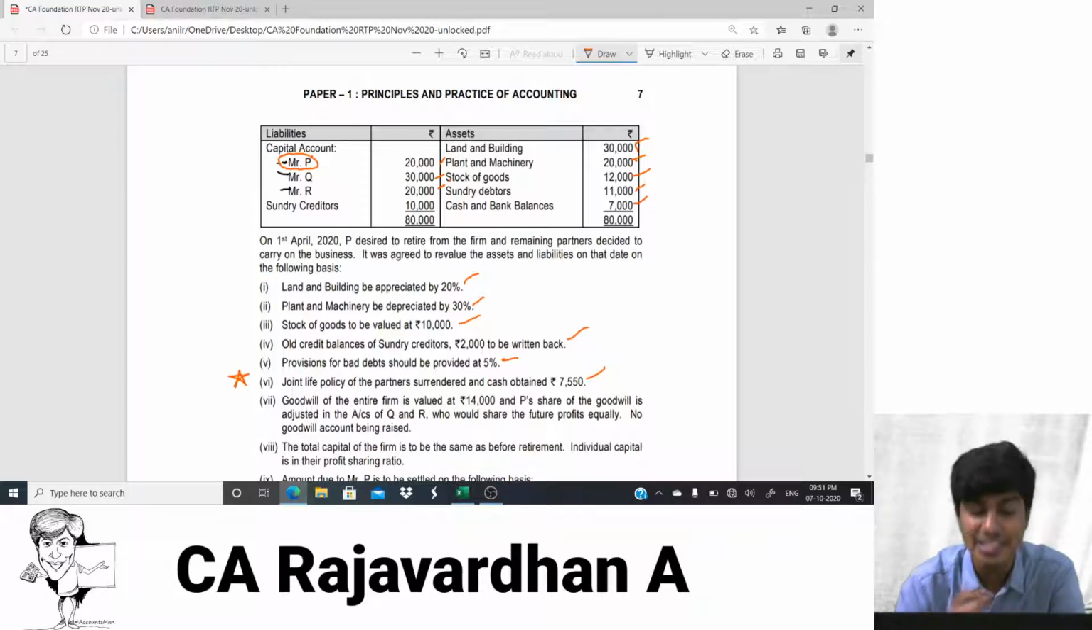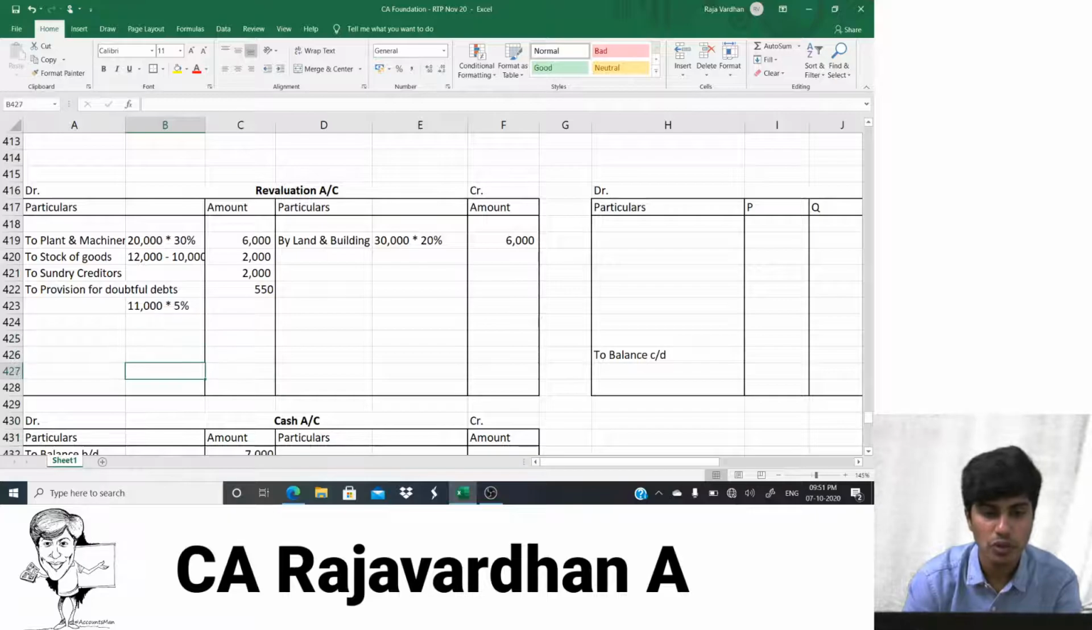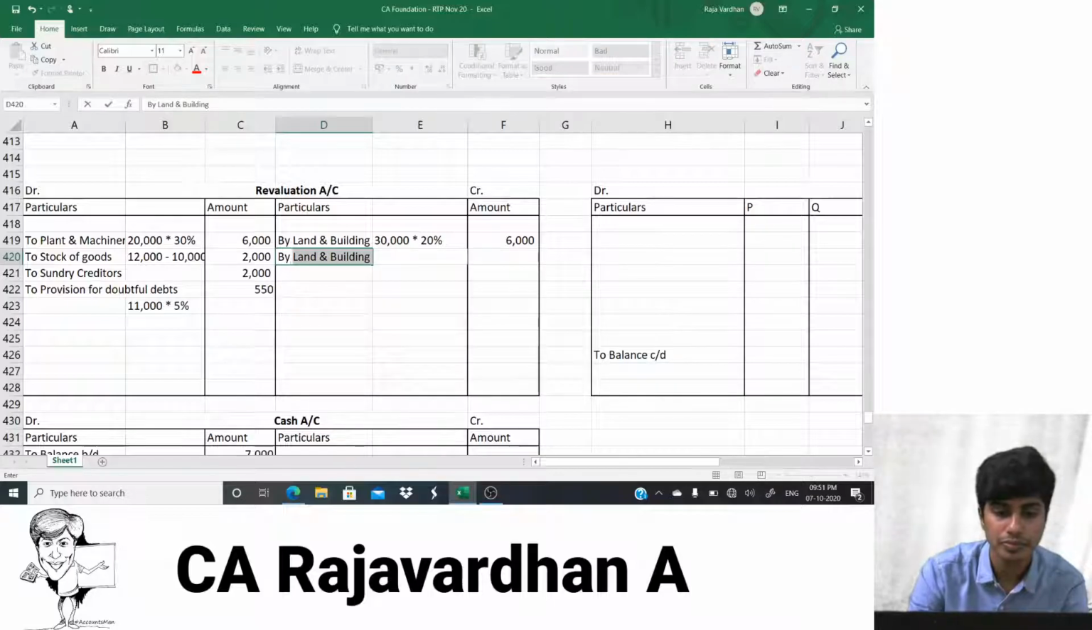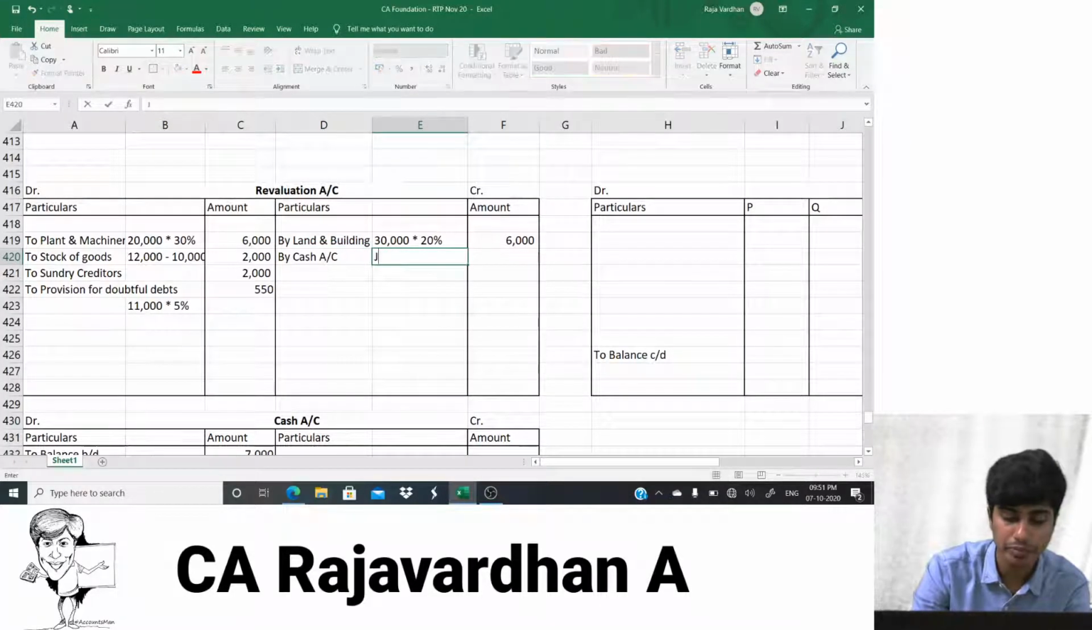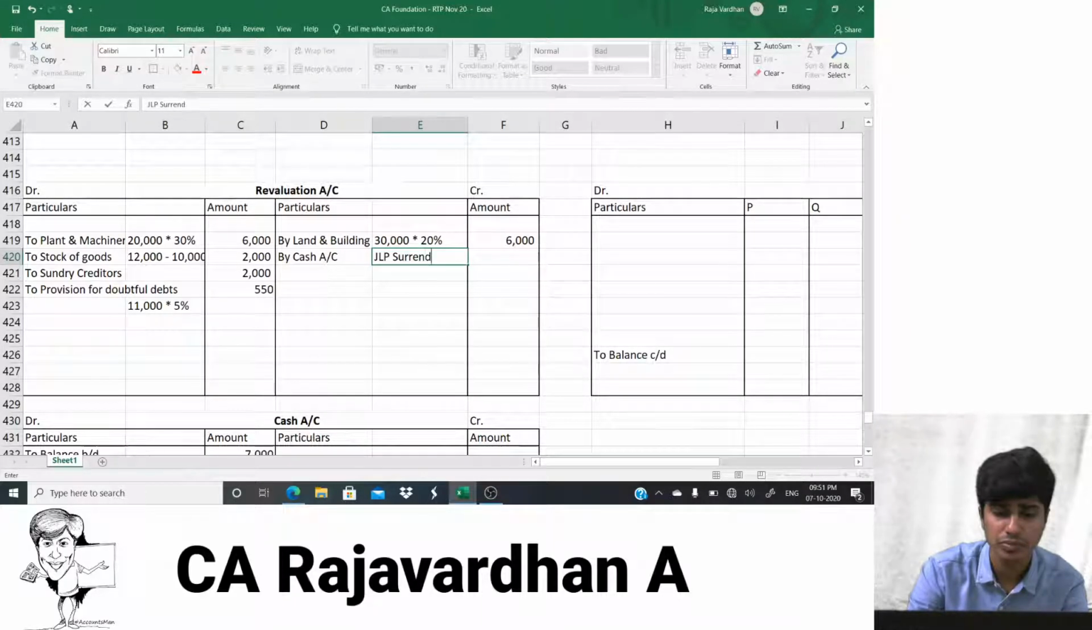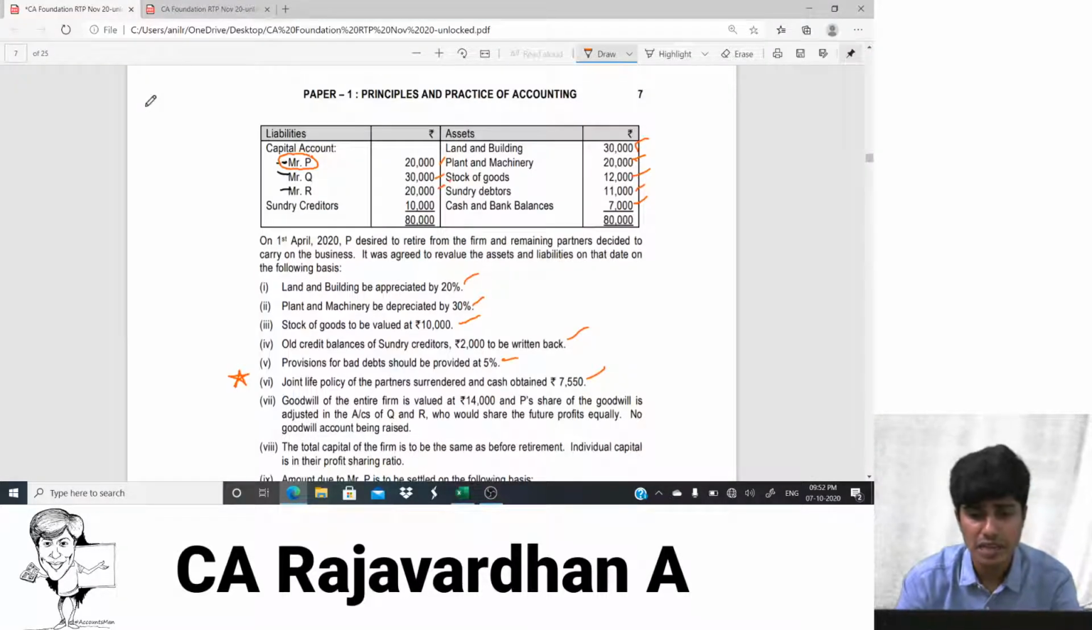So what exactly is the journal entry for JLP here? Cash account debit to revaluation account. How much? 7,550. So in the revaluation account I'll write by cash. What exactly is this? This is with regard to JLP surrender. How much is the money received? 7,550.